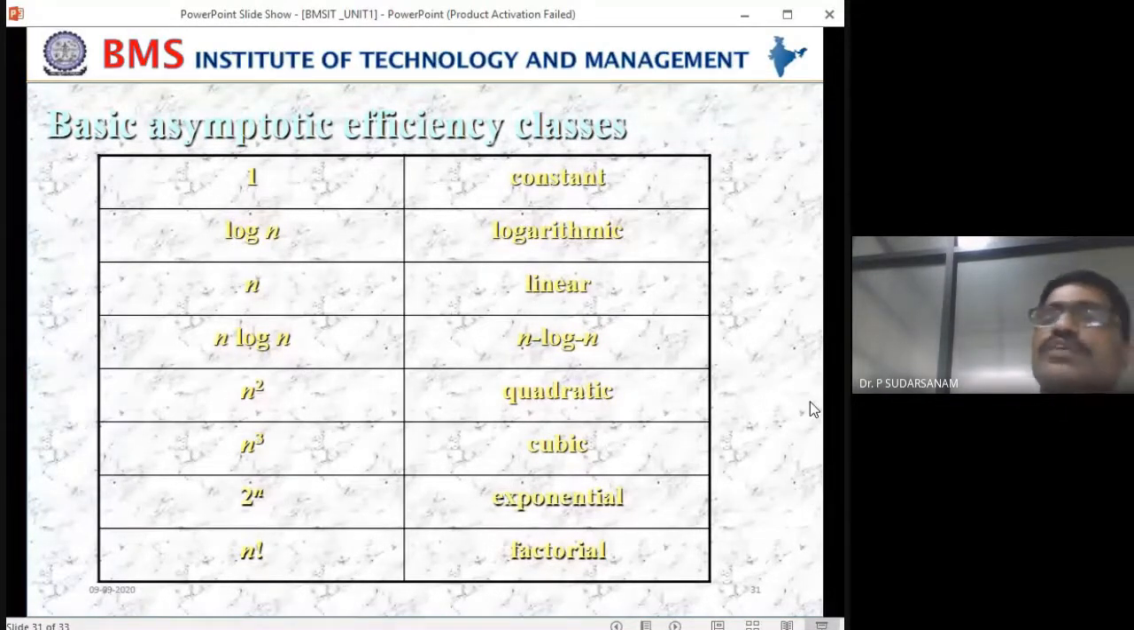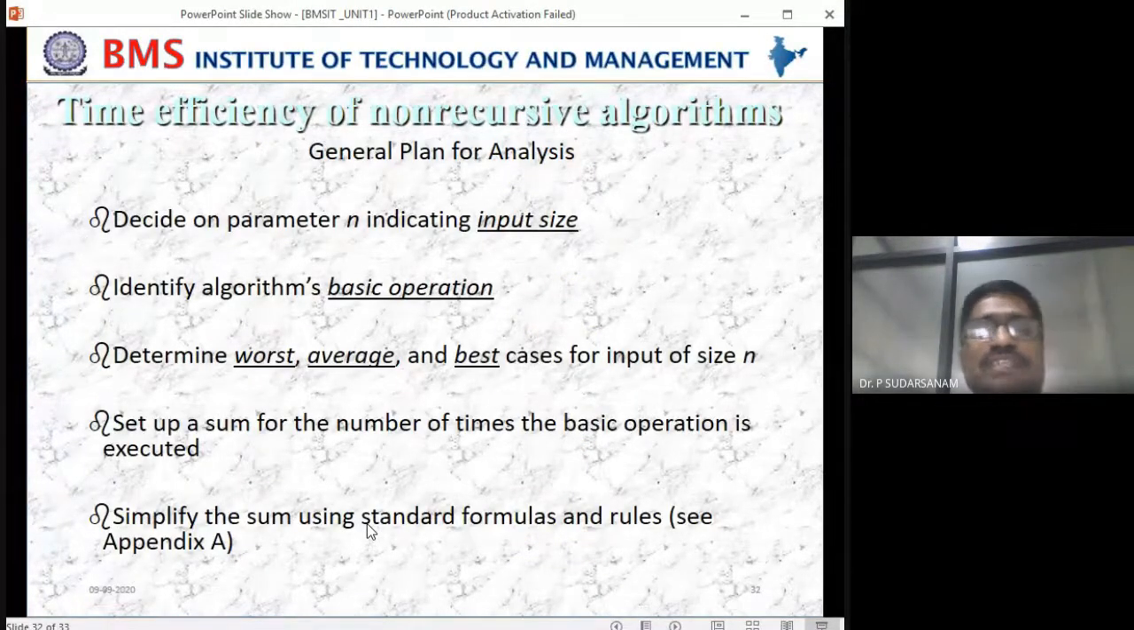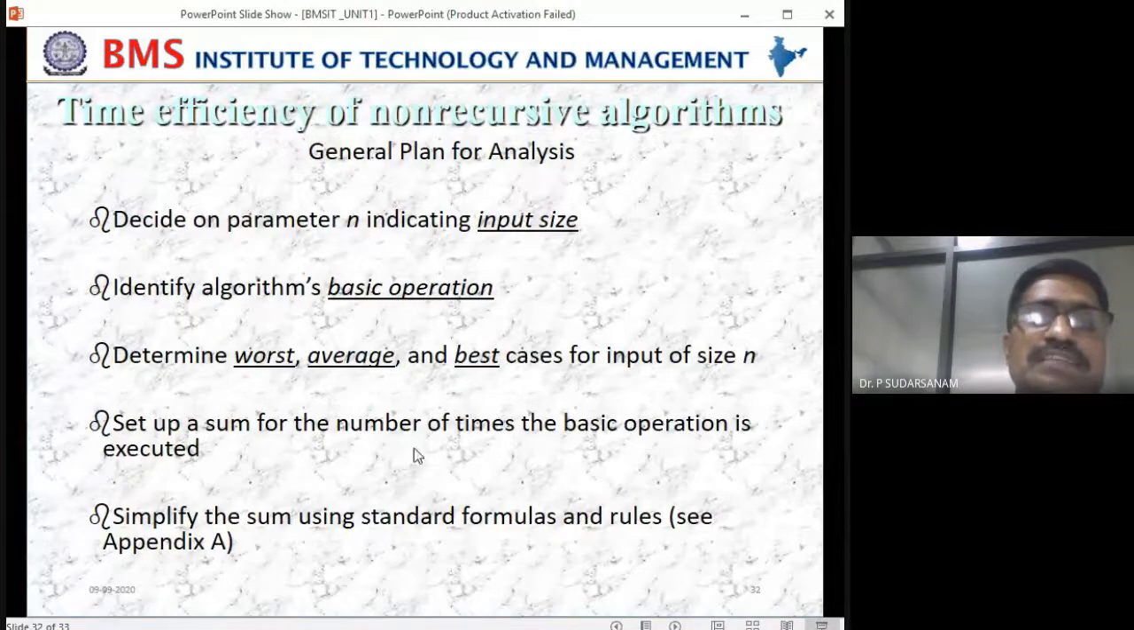These things will be useful for the next sessions. Constant, you write 1. Logarithmic, you write log n. Linear equations, 1, 2, 3, 4, you write n. Logarithmic equations, you write n log n. Quadratic, n square; cubic, n cube; exponential, 2 to the power of n; factorial is n factorial. This is what you will be writing. Next class, we'll be discussing deciding the parameter n, which indicates the input size.